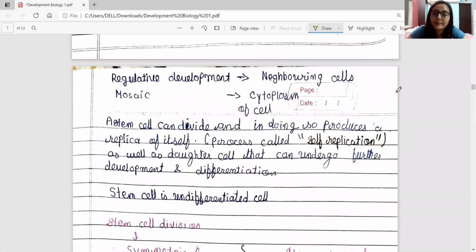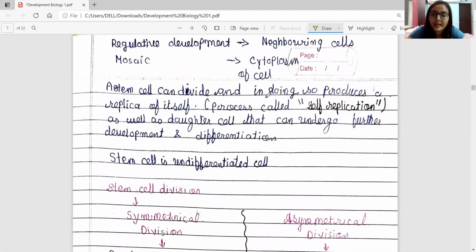So regulative development: a stem cell can divide and in doing so produces a replica of itself, which I have already mentioned. The process is called self-replication. The first daughter cell is a replica, and the second daughter cell would be committed, a cell that can undergo further development and differentiation.